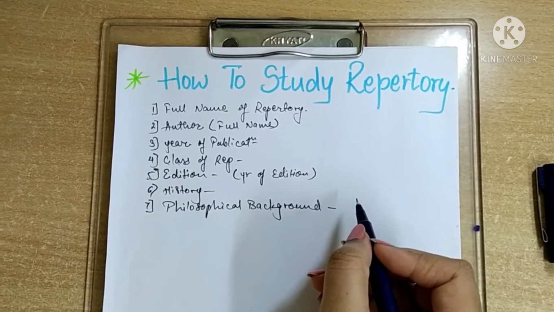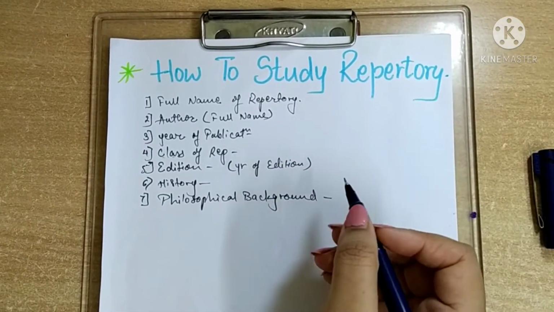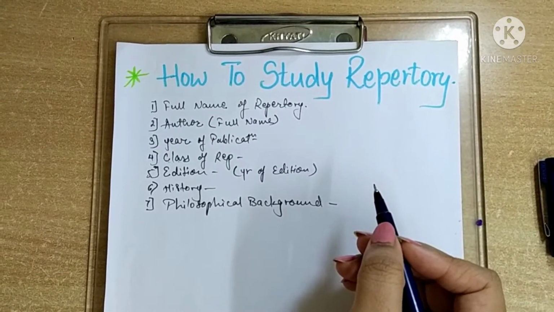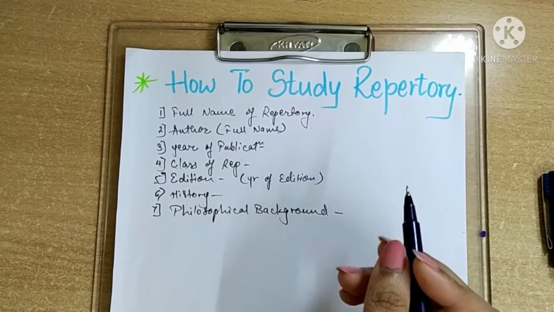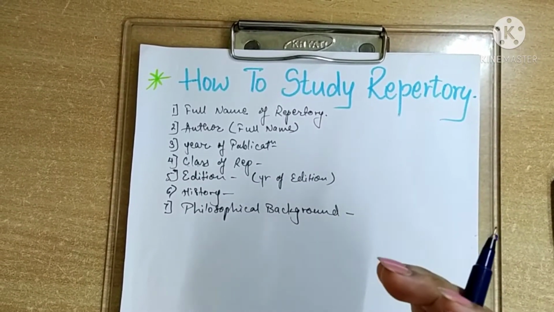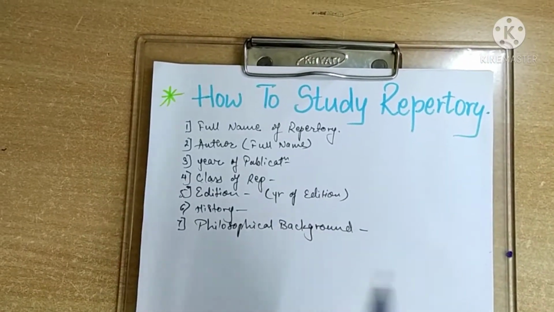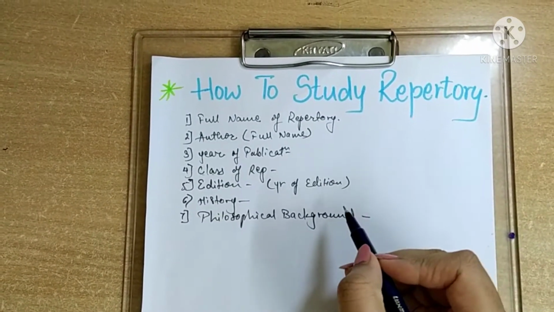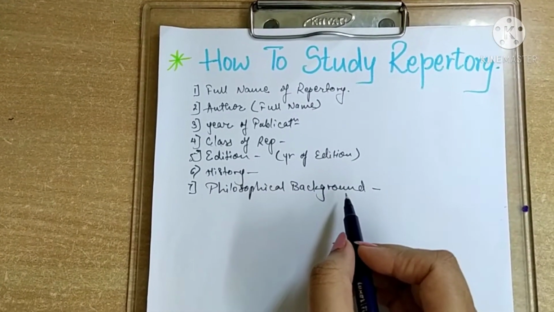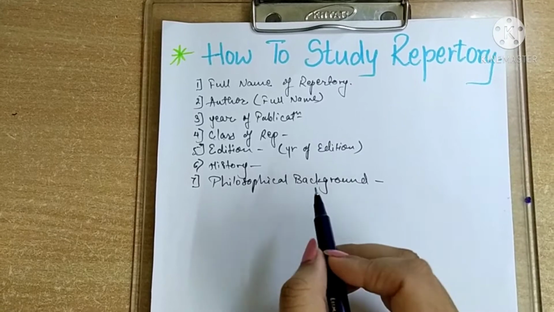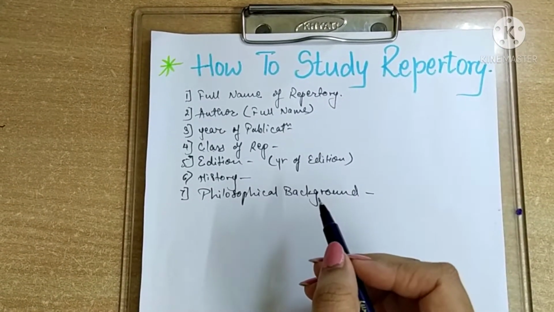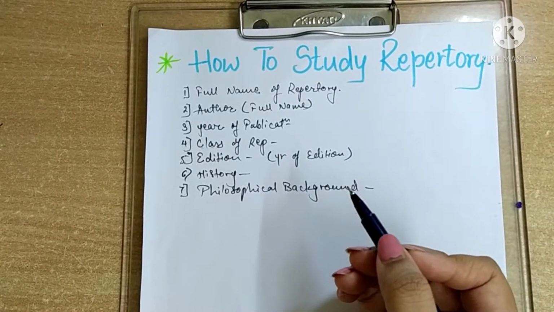Here in the philosophical background we'll see what are the fundamental concepts of that particular repertory, what the repertory is based on, what contributions were made by that particular author, or whether that repertory is revised from any other repertory which is having some reference to it. This will come under the philosophical background. The fundamental concept of that repertory you have to write. Like for example in TPB there is the doctrine of concordance.